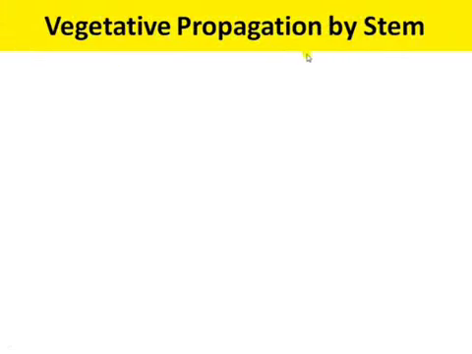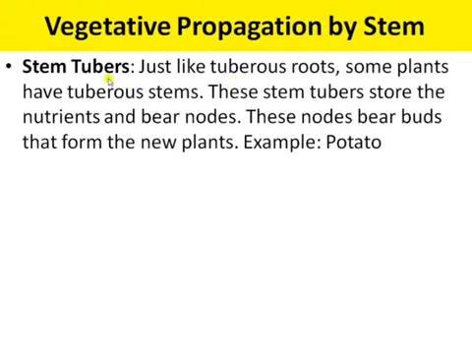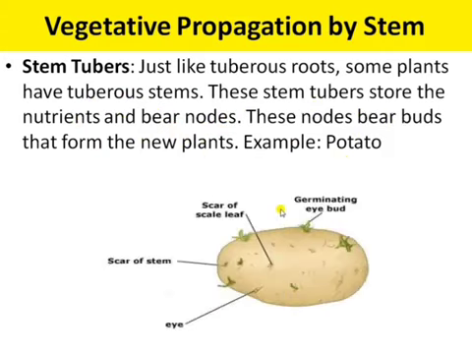Next is vegetative propagation by stem. Just like the tuberous root, like the sweet potato, some plants have a tuberous stem. These stem tubers store nutrients and bear some nodes. These nodes bear the buds that form the new plant, for example, potato. In vegetative propagation by stem, many plants like rose, China rose and potato can easily be grown by stem cutting. A potato is also called a potato tuber, because it is an underground stem.